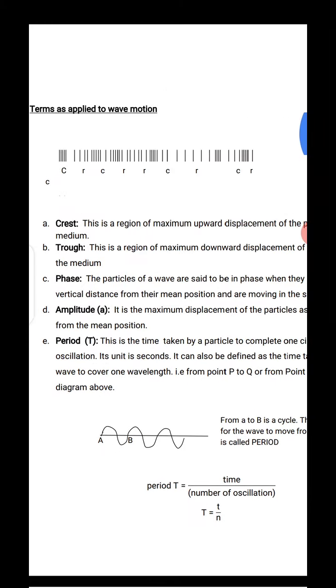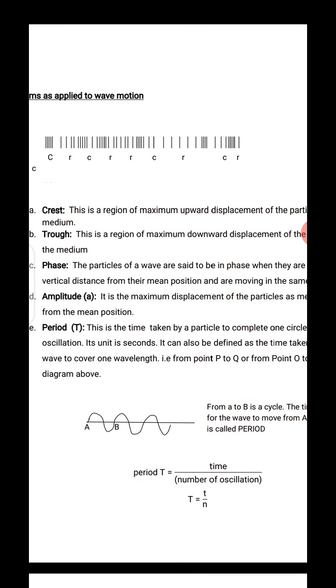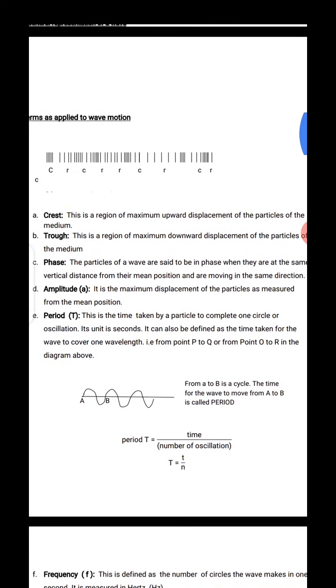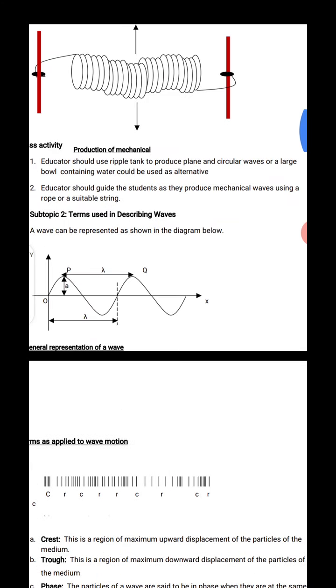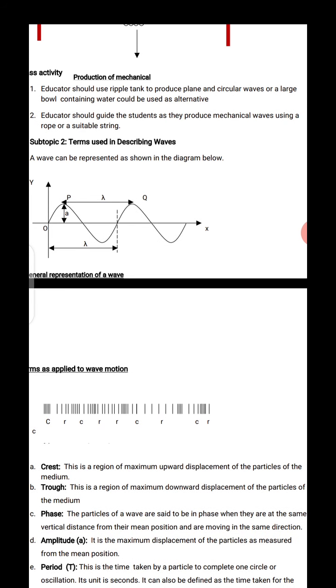The first one is crest. A crest is the region of maximum displacement of particles of the medium. Look at this diagram now, what is the maximum displacement? The P, because it's going P downward, back. It also goes to Q downward. So it's going up and down.